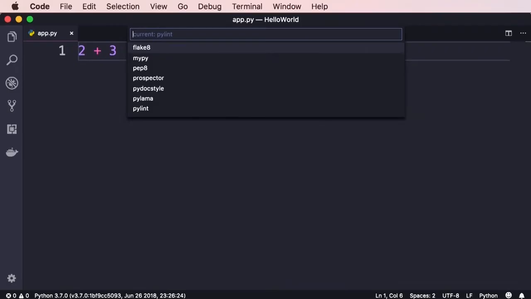So as you're reading tutorials or talking to other people, you will hear about linters such as Flake8, MyPy, Pep8, and so on. Different developers prefer different linters. I personally prefer Pylint. That is the most popular one, and that is the default linter set in the Python extension of VS Code. If you're adventurous, you can try using other linters on your own. The difference between these linters is in how they find and report errors. Some error messages are more meaningful or more friendly. The others are more ambiguous. So that's all about linting. In the next lecture, we'll talk about formatting code.